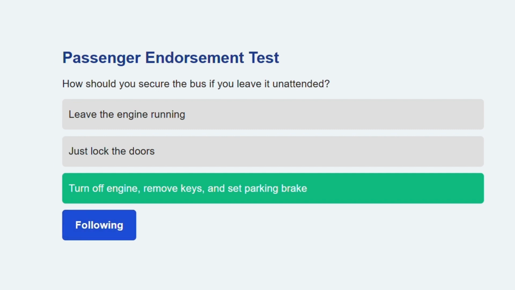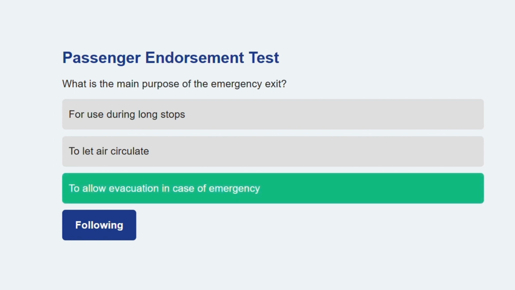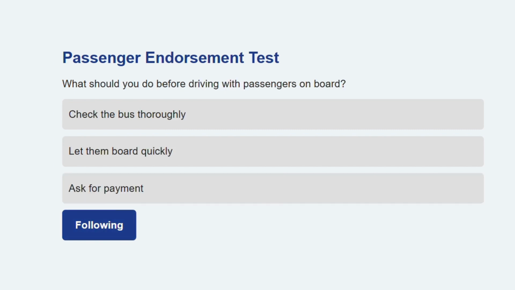Let's proceed. What is the main purpose of the emergency exit? To allow evacuation in case of emergency. Quick exits can save lives during emergencies. Here's the next one. What should you do before driving with passengers on board? Check the bus thoroughly. A full inspection ensures the bus is safe and operational.